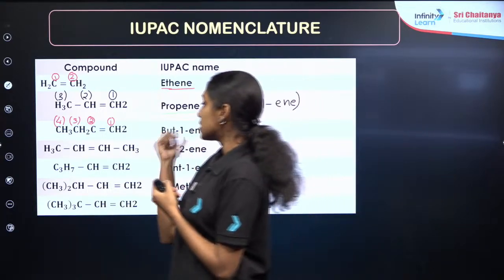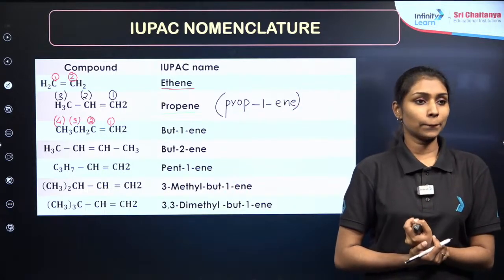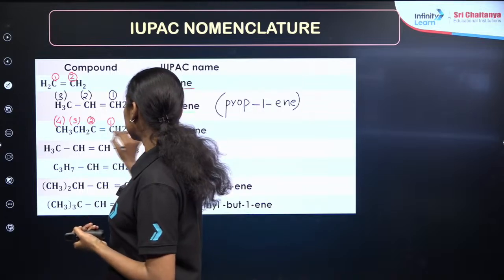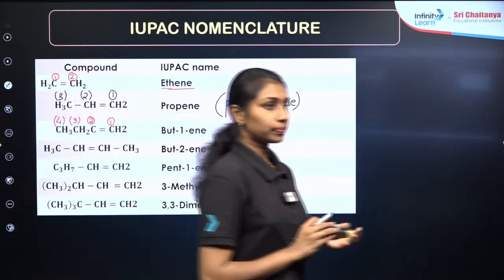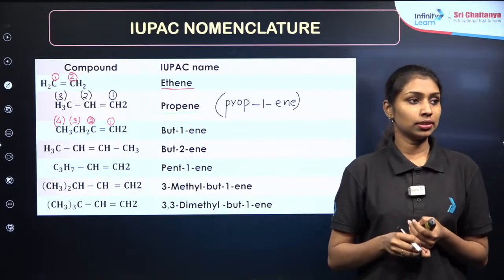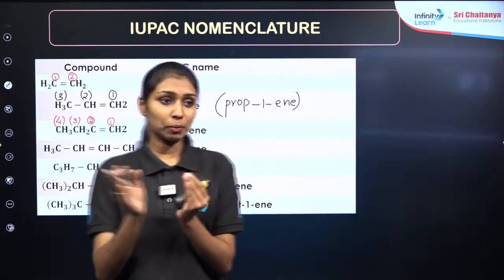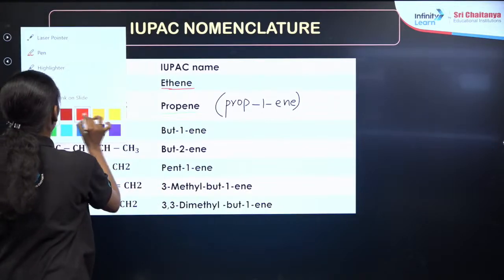CH3, CH double bond CH, CH3. What is the difference between the third and fourth compound? The difference is in the position of the double bond, right? So I am starting numbering from here.